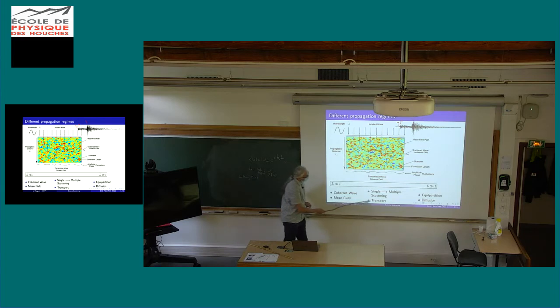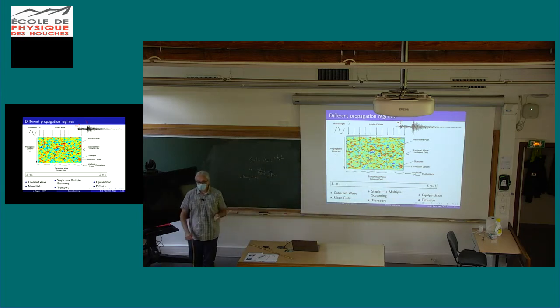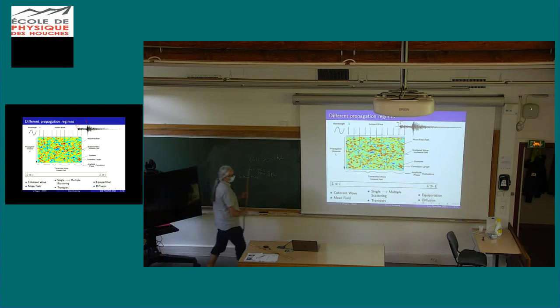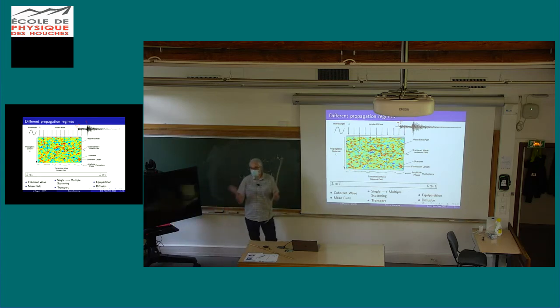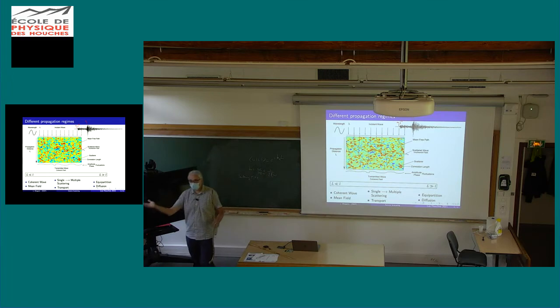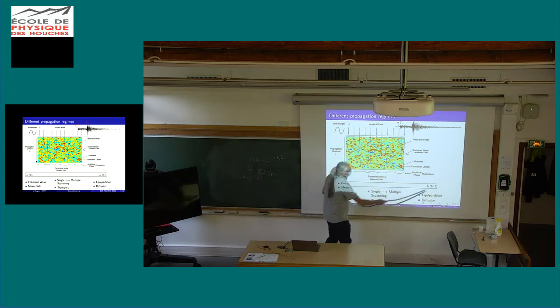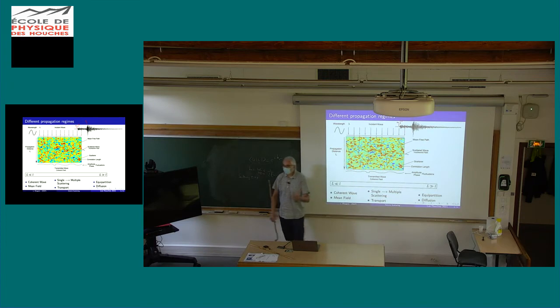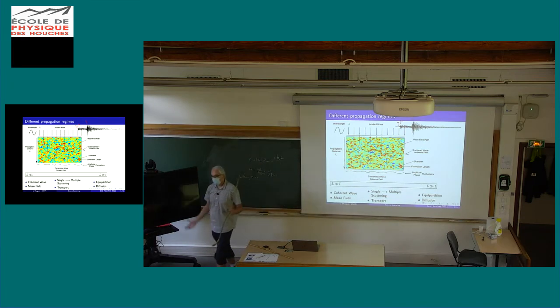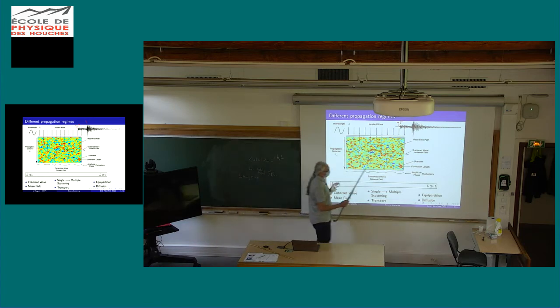And then to describe this regime, what we have is transport theory. Okay, so I'm going to tell you what it is, and so we have a transport equation which is different from the diffusion equation, and it's not the wave equation. It's something in between. It has some properties of the wave equation and some properties of the diffusion equation. And now, if you go to the moon, where the propagation distance is very large compared to the mean free path, then things simplify considerably.